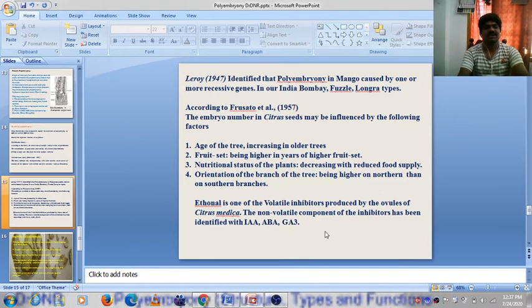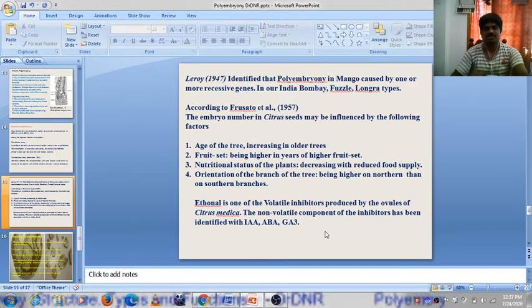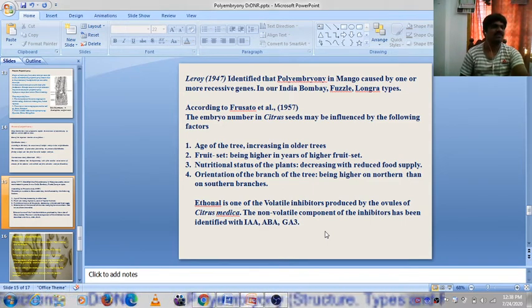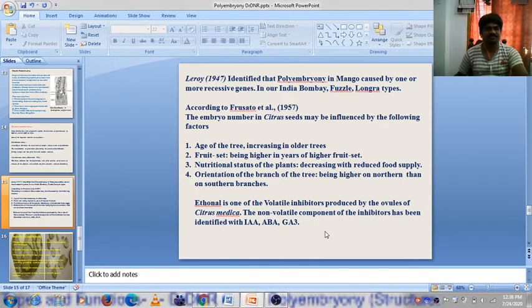Another is ethanol, one of the volatile inhibitors produced by the ovule of Citrus medica. The non-volatile components of the inhibitors are IAA, IBA, GA3, and sometimes NAA, NBA. This GA3 also stimulates polyembryony.